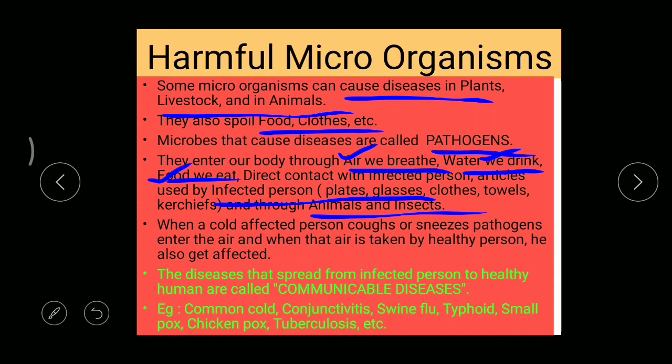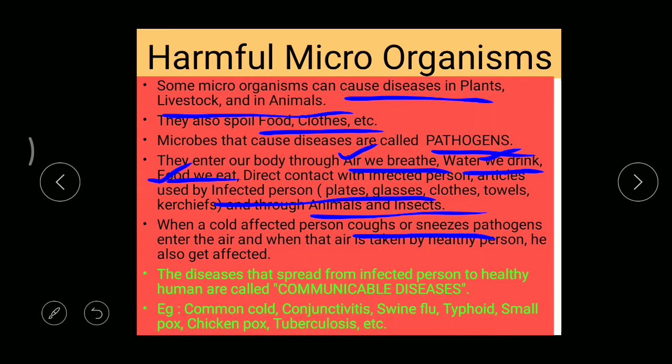Okay. Now and then you can find in our family or in our classroom that when a child is suffering from a cold or something, other children also get the cold. How is it possible? When an infected child coughs or sneezes, disease-causing microbes enter the air, and so the air becomes contaminated. And when that air is taken in by a healthy child, then automatically he also gets the disease. That's why whenever we are coughing or sneezing, we must cover our mouth and nose. That is a good thing.